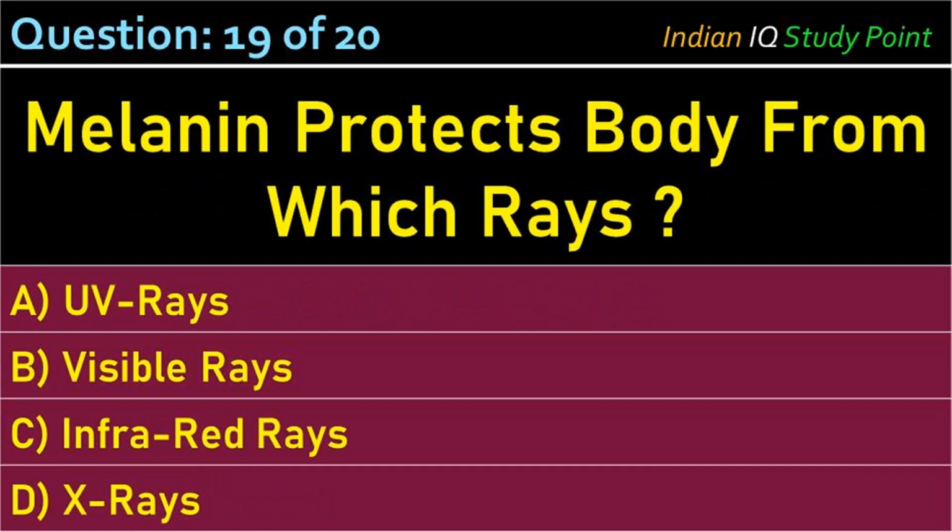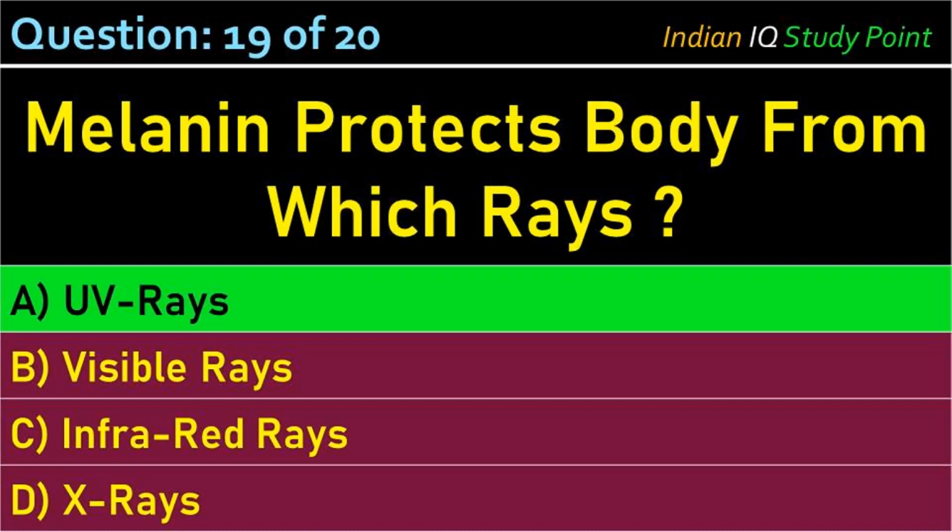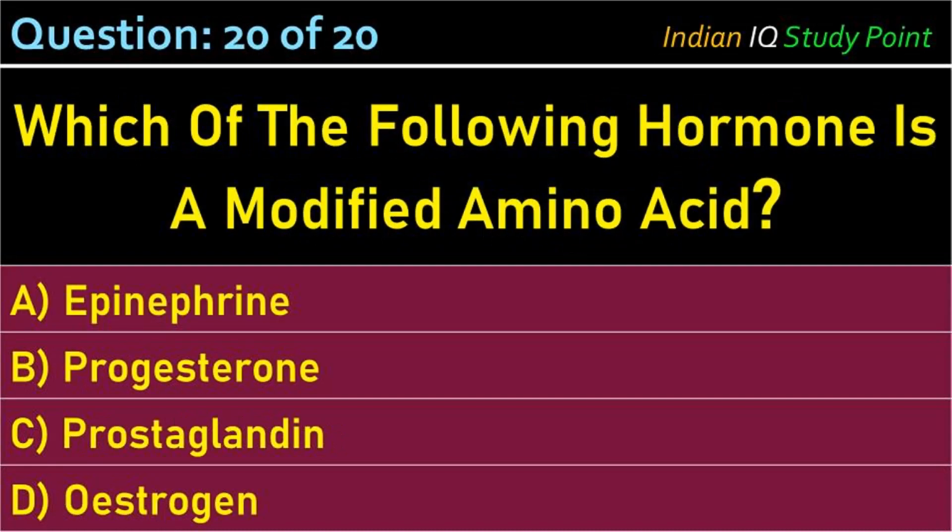Coming to the next question. Melanin protects the body from which rays? Option A, UV rays. B, visible rays. C, infrared rays. D, X-rays. And the correct answer is option A, UV rays.